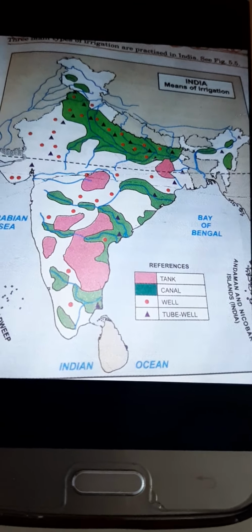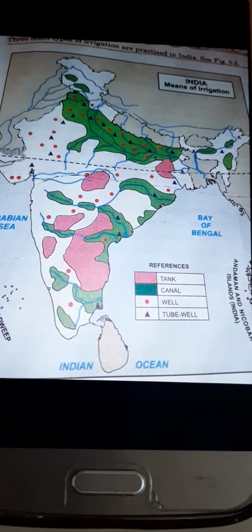And the land is almost flat. We all know the first characteristic, rivers are perennial. The second characteristic is that the land is soft in nature because of the presence of thick alluvial soil, which makes construction easy.